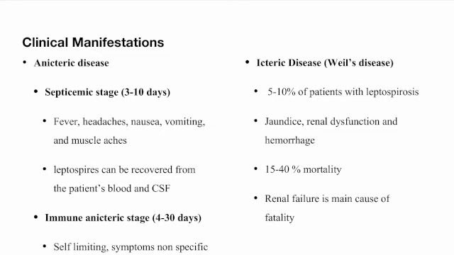While icteric disease is called Weil's disease. It has proportionally more fatality. It occurs in 5 to 10% of patients with leptospirosis. Jaundice, renal dysfunction, and hemorrhage are common symptoms. 15 to 40% mortality occurs in case of Weil's disease, and renal failure is the main cause of fatality in this case.